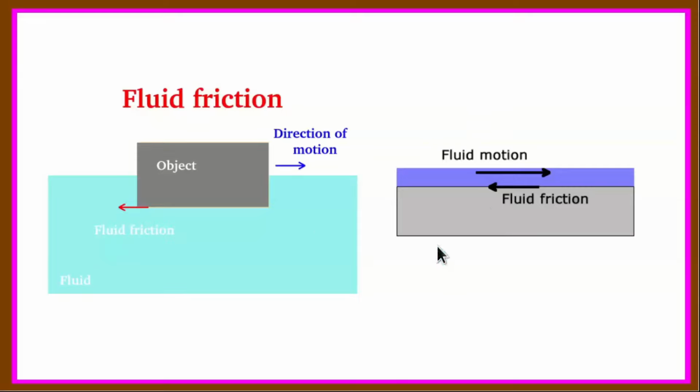So this illustrates the frictional forces inside a fluid. Here we have an object moving in a particular direction either on the surface or inside the volume of a fluid, and the fluid friction opposes the movement like this. Different layers of the same fluid or different fluids, so one set of layers moving relative to another layer, there arises the frictional forces.